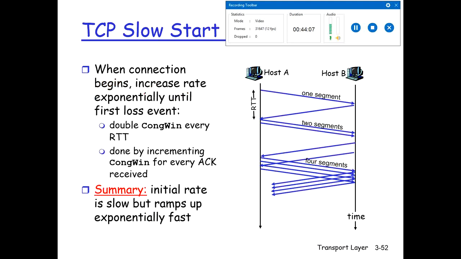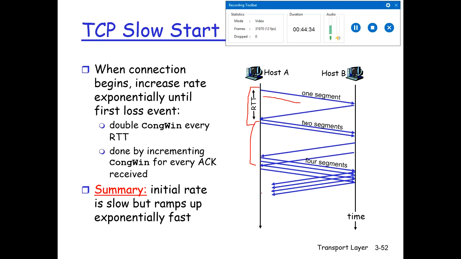So with the slow start, for example, when the connection begins, it increases the rate exponentially. For example, it sends the first segment and receives the acknowledgement. This is the RTT time: the segment is sent and the acknowledgement received in 1 RTT. Then it sends 2 segments. Because it receives the 2 acknowledgements for the 2 segments sent in that RTT, it next sends 4 segments.